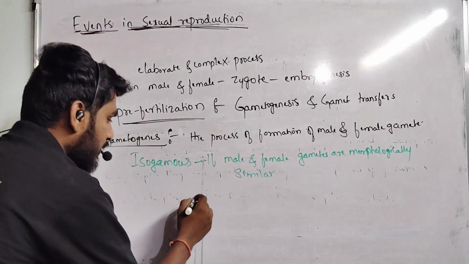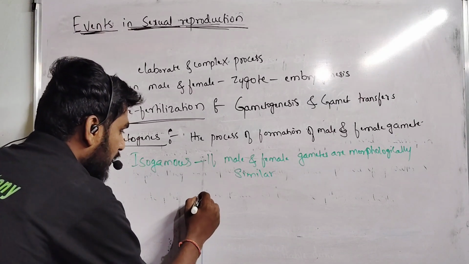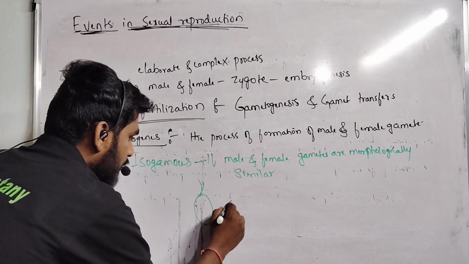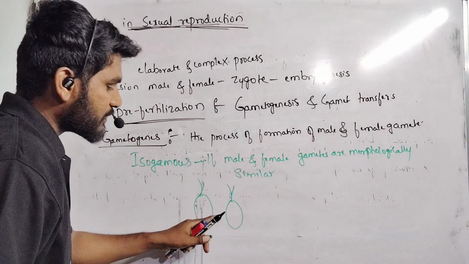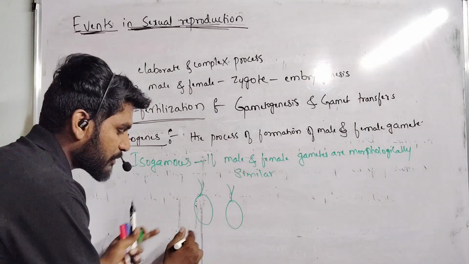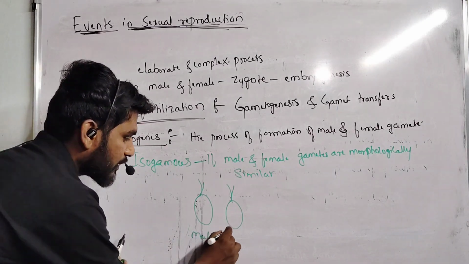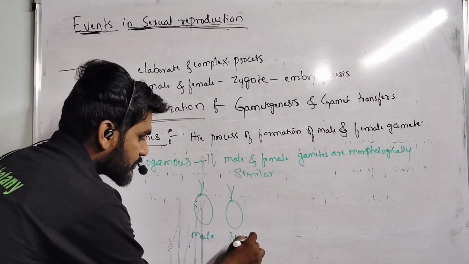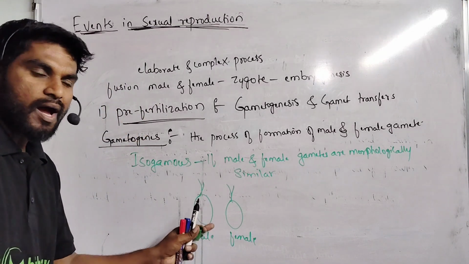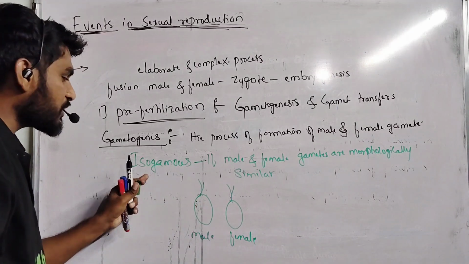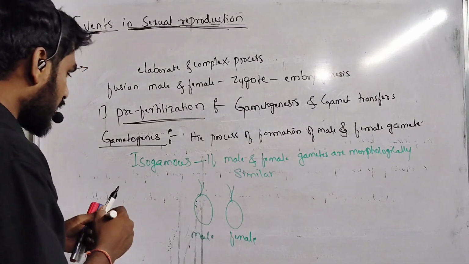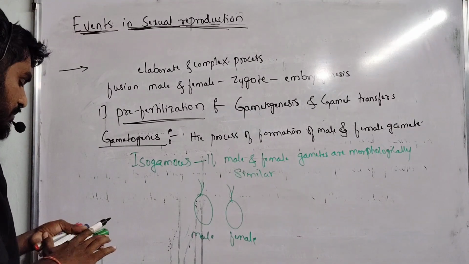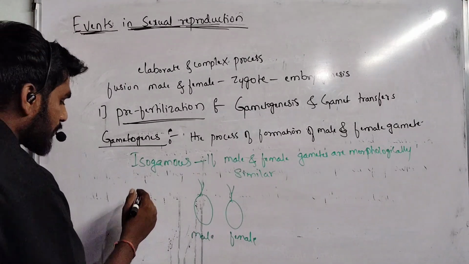You can see clearly this is the structure of male and female gametes which are present in some algae. You can clearly see that both the male and female gametes are the same here. Such gametes are known as isogamous. Iso means same, gamous means gametes. Same gametes are present in isogamous type. Second one is anisogametes.